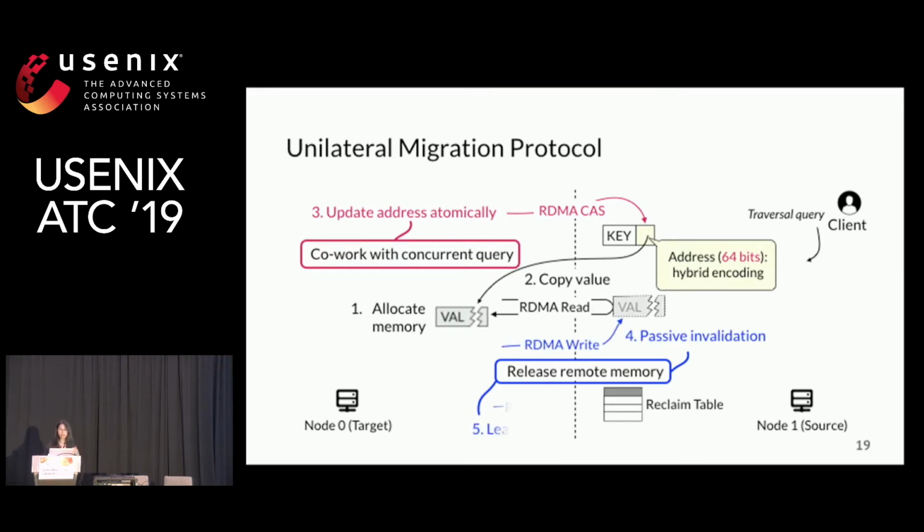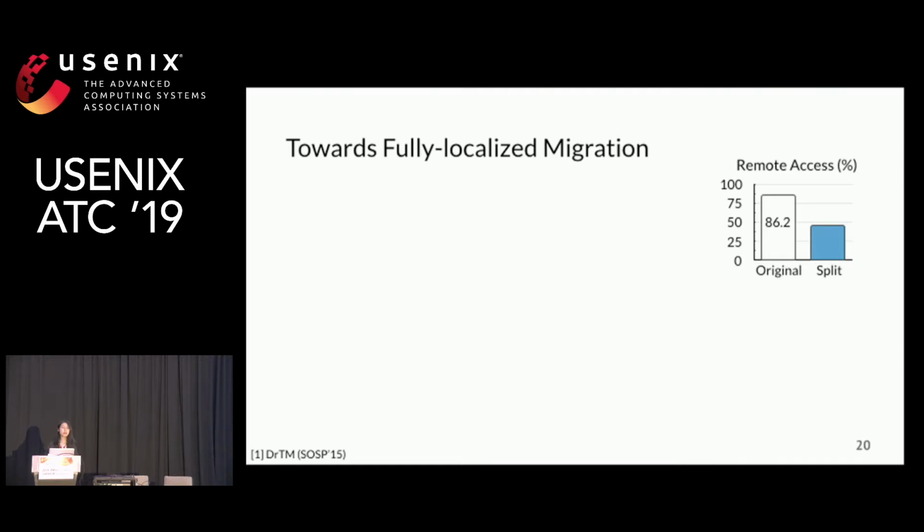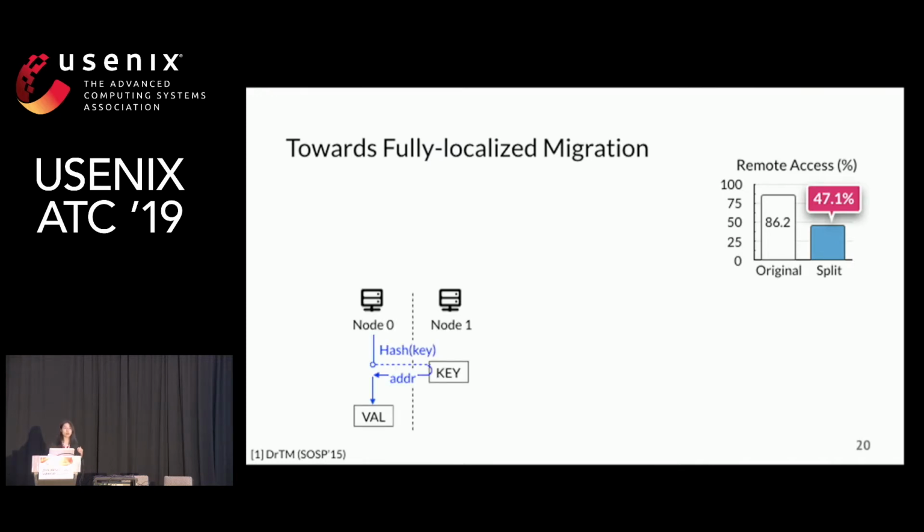It adopts passive invalidation and list-based reclaim mechanisms. For more details, you can refer to the paper. This is the second technique. With split migration, the remote access is about half of the original. However, it is still far from optimal because Pragh uses additional remote access for the address. This is a common challenge for RDMA-based key-value stores.